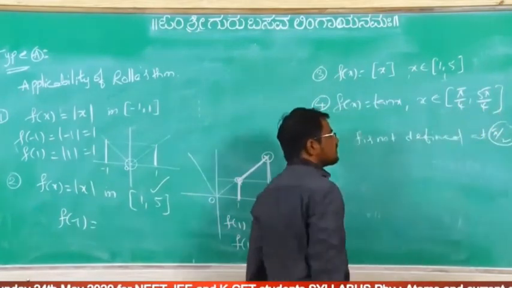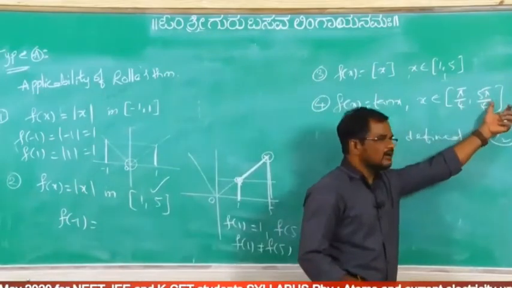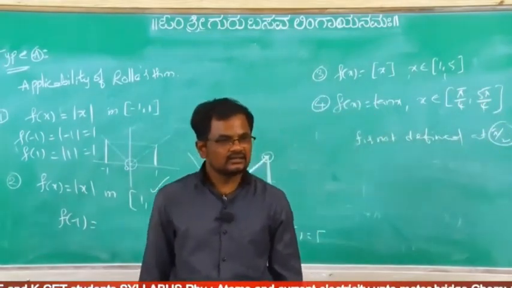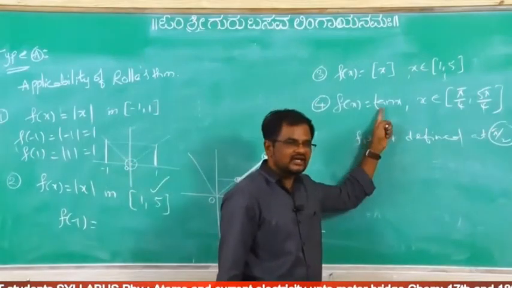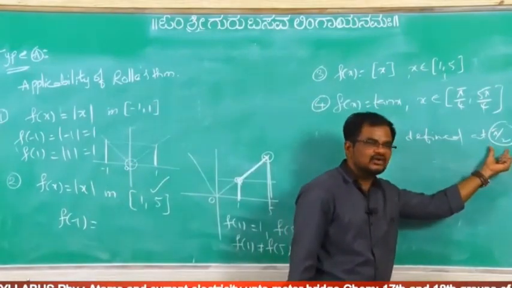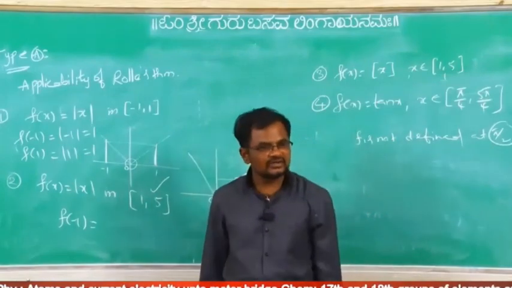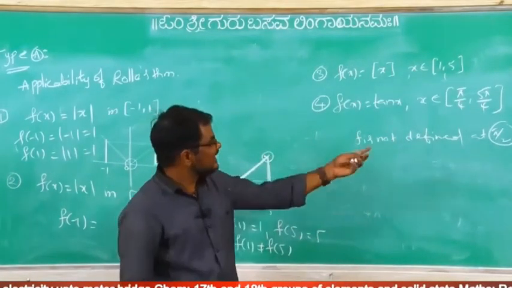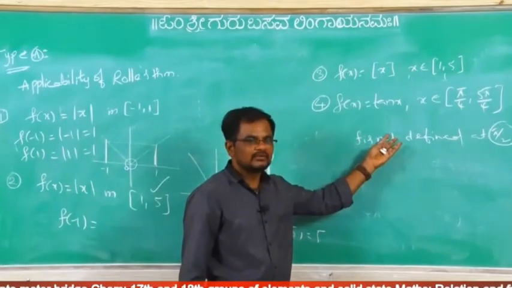Because in pi by 4 to 5 pi by 4, pi by 2 is there, and tan pi by 2 is not defined. It means the function is not defined at x equal to pi by 2, so it is not continuous. The conditions of Rolle's theorem do not hold, so it is not applicable. Okay?